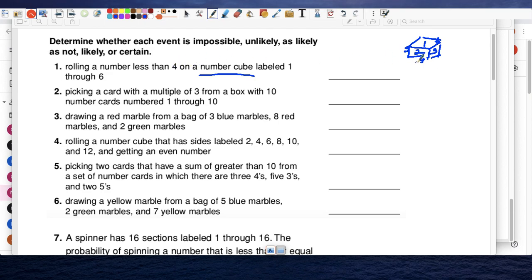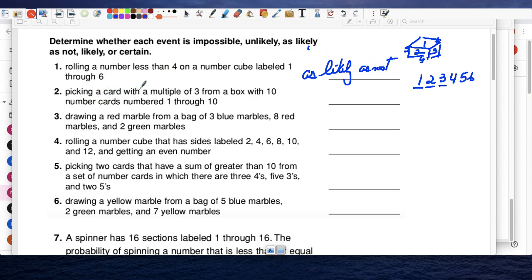We want a number less than 4, which would be 3, 2, and 1. So is that a good chance? Impossible, unlikely, as likely as not, likely, or certain? Getting a number less than 4 would be as likely as not.